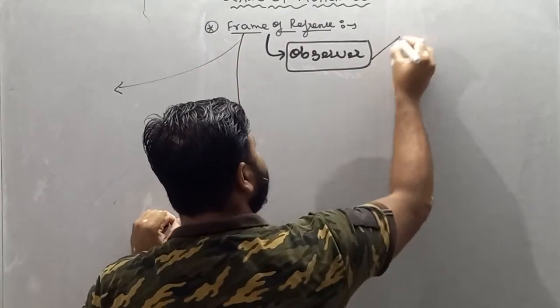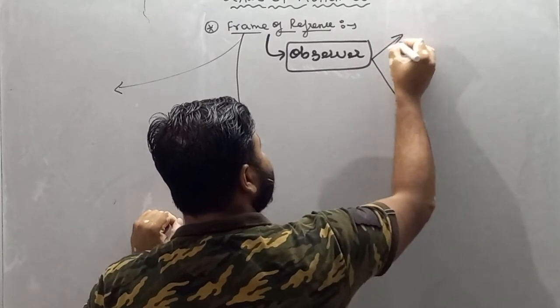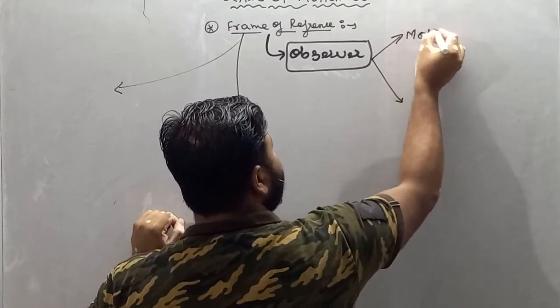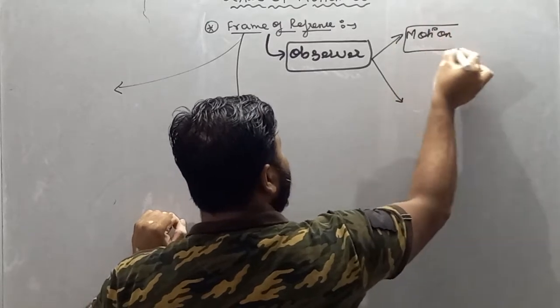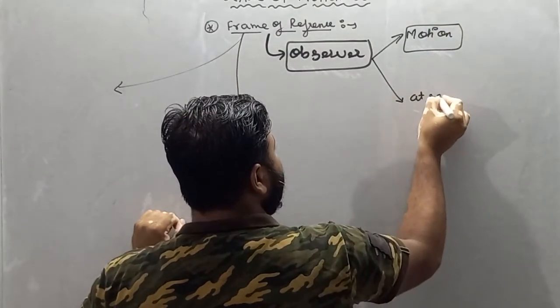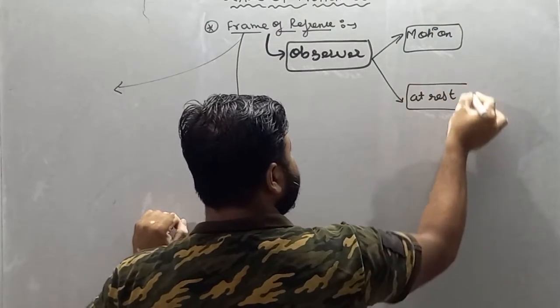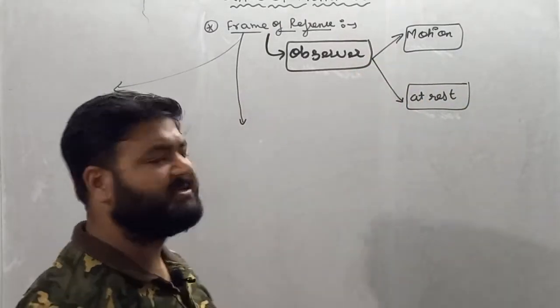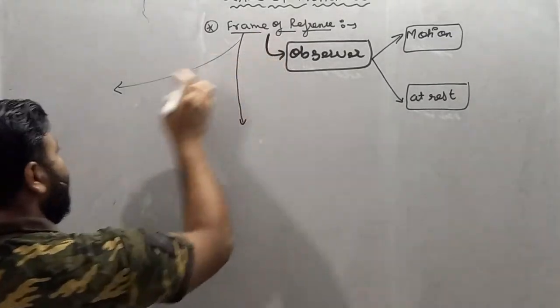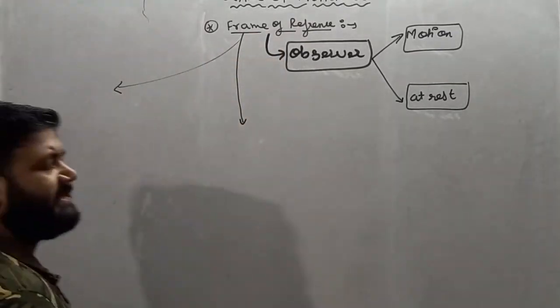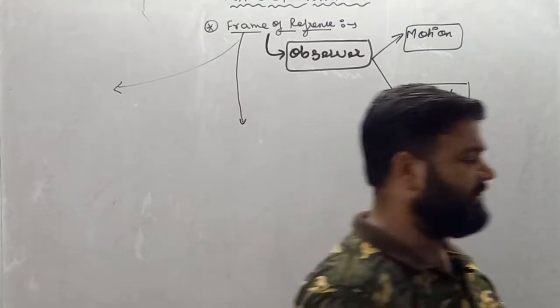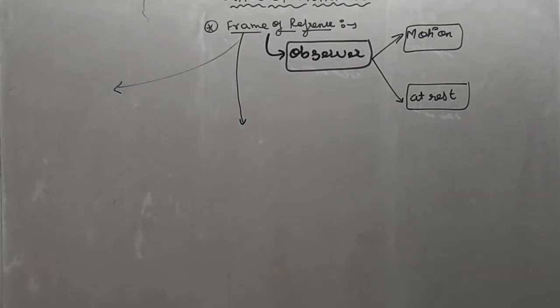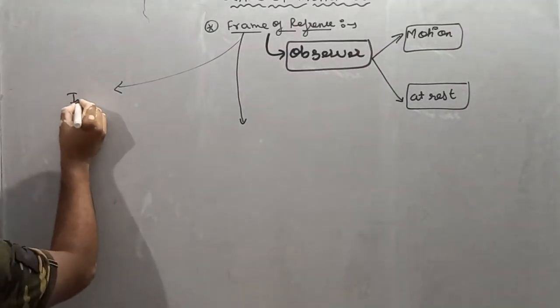Now what actually is the condition of observer? In some cases, observer is in motion, and in some cases, observer is at rest. So on the basis of condition of observer, frame of reference is also categorized into two types.